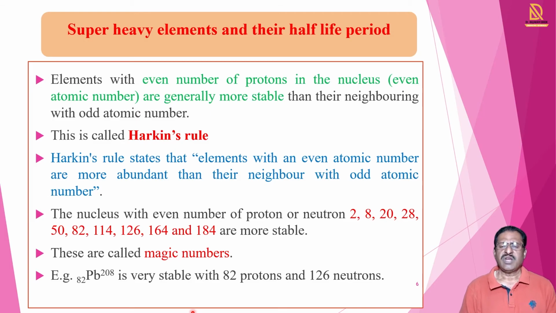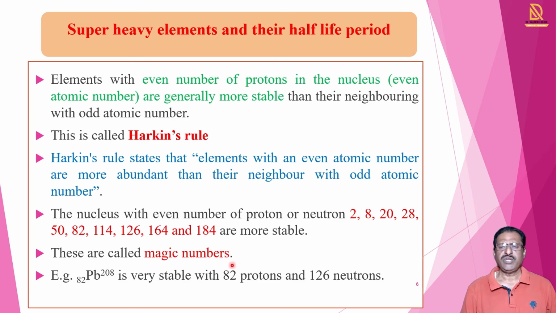There are some nuclei which have a proton number of 2, 8, 20, 28, 50, 82, 114, 126, 164, 184. These nuclei are more stable because they contain an even number of protons or neutrons, and so these numbers are called magic numbers.